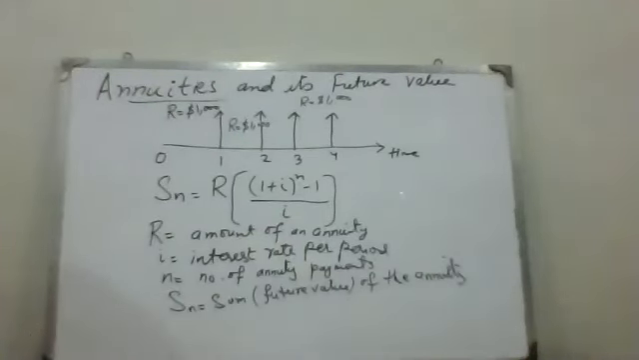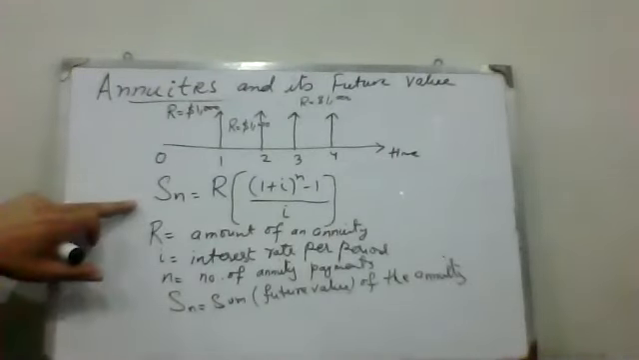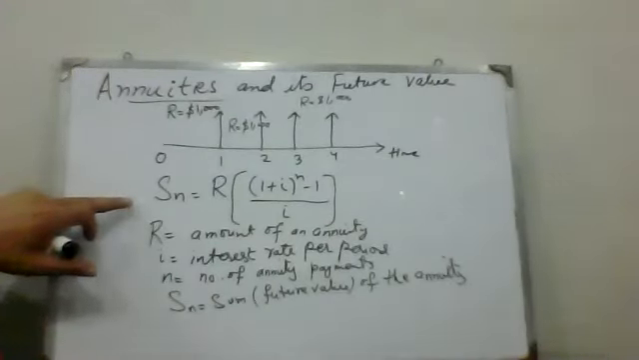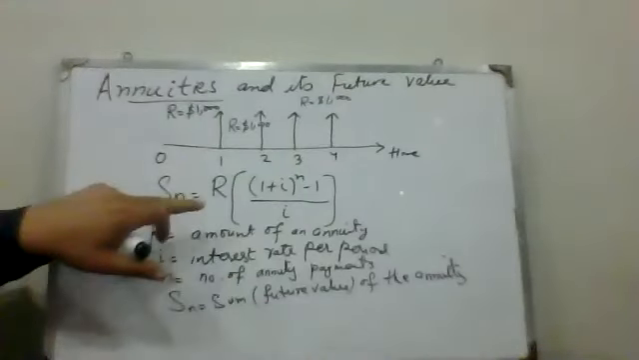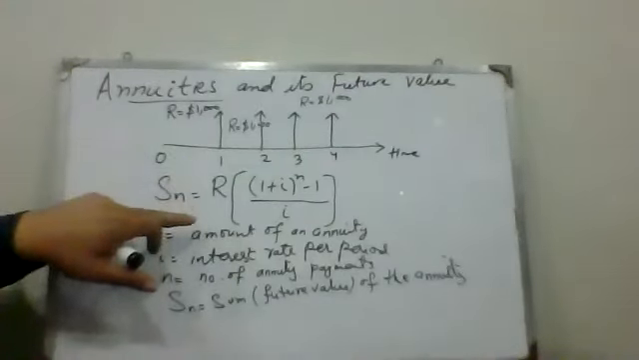First one is the future value annuity, and the second one is the present value of annuity. In exercise 8.3, we have to discuss the future value annuity. Using the formula for calculating the future annuity, that we have written as Sn is equal to R times (1 plus I) whole power n minus 1, divided by I.